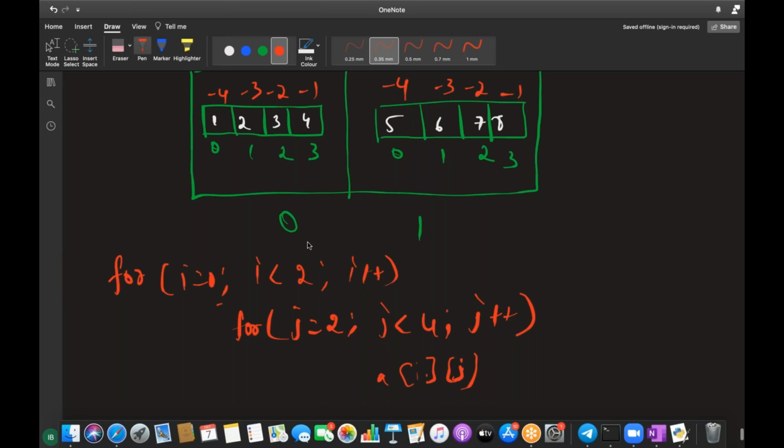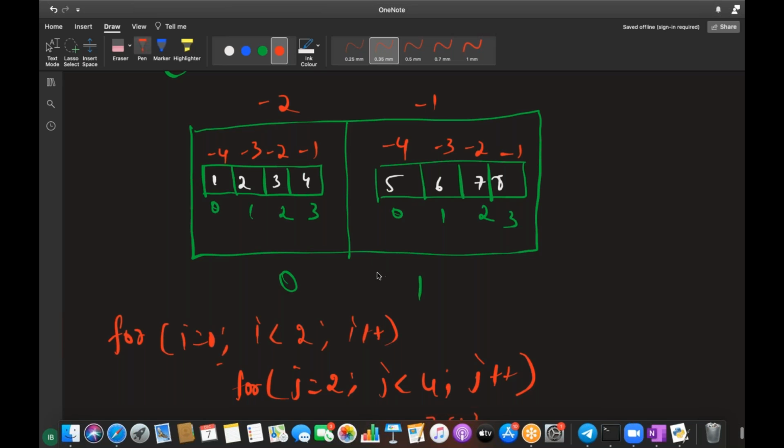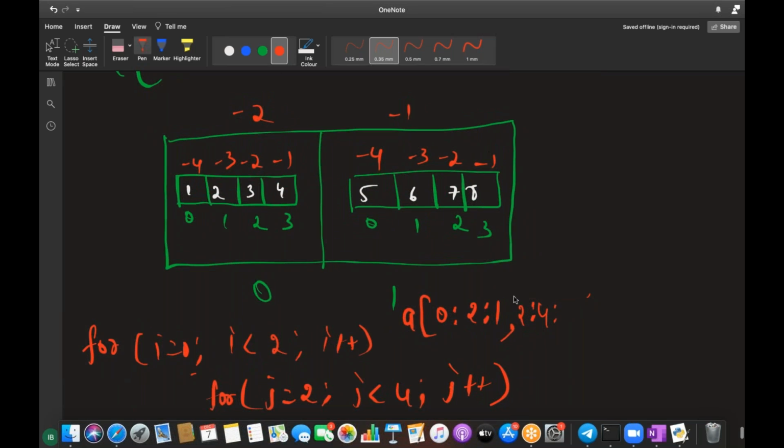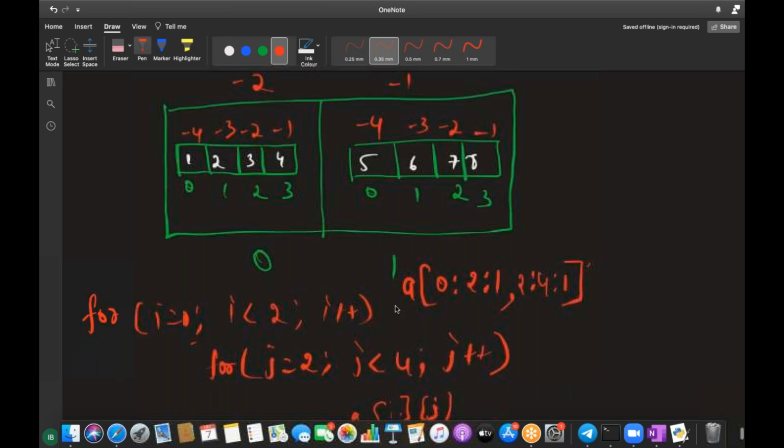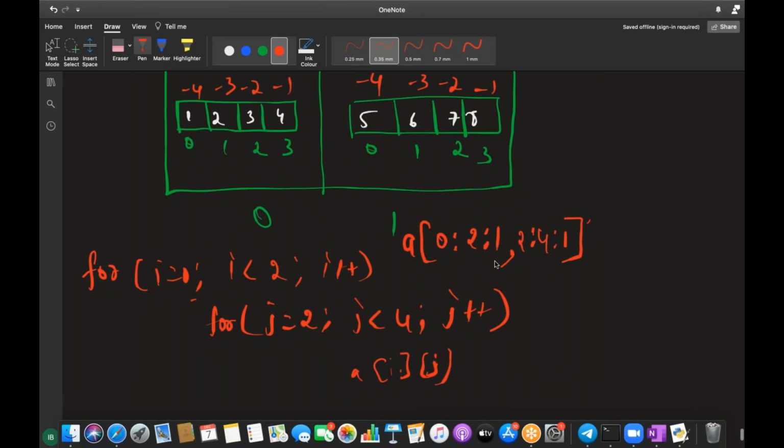So in Python, it makes this very easy. How it makes it easy is something like this, guys. For A, I can tell it 0 to 2, updating by 1. For the inner dimension, I want to start from 2 and end at 4, again with step 1. If I tell this, my job is done. The entire job, whatever I was doing here, will be done, guys.